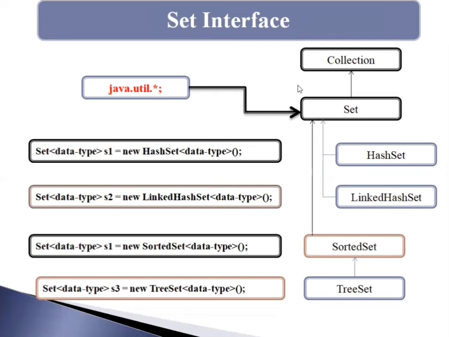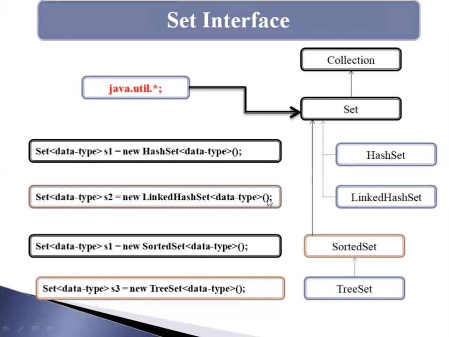It maintains the insertion order and permits null elements. So when we are using LinkedHashSet, null elements are also allowed, and it maintains the insertion order. Here I have written the basic syntax to create the LinkedHashSet: Set, data type, then the name, then new LinkedHashSet, data type.